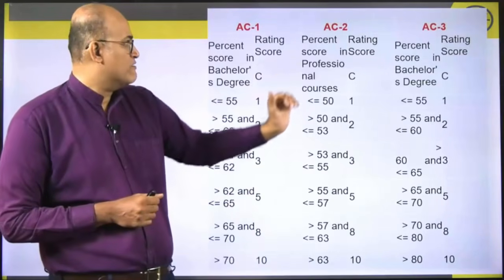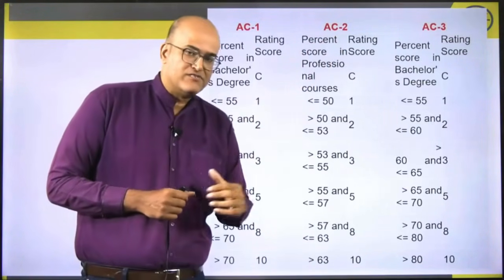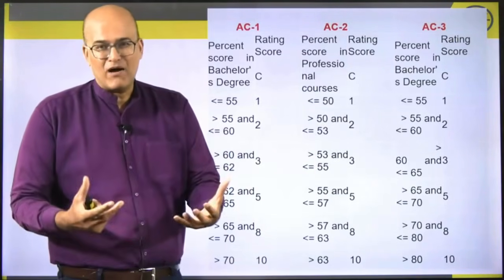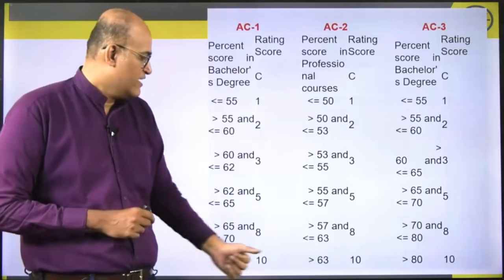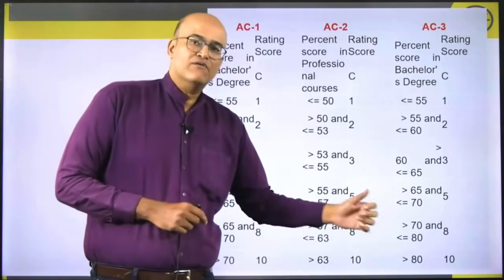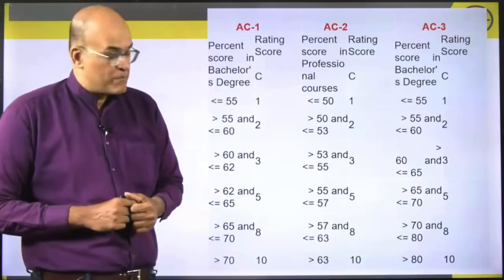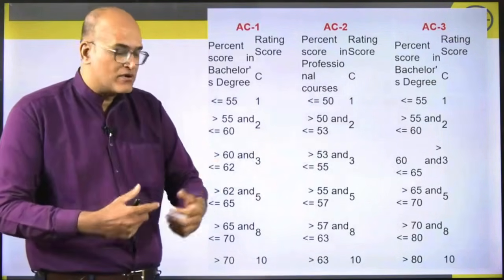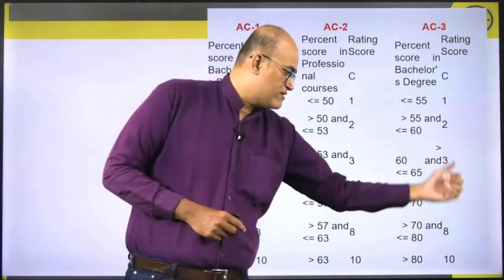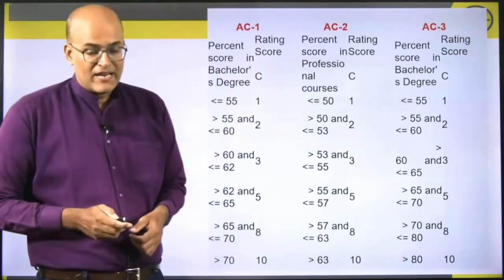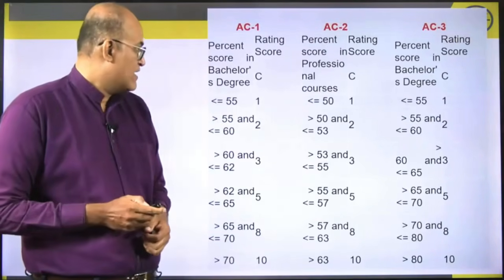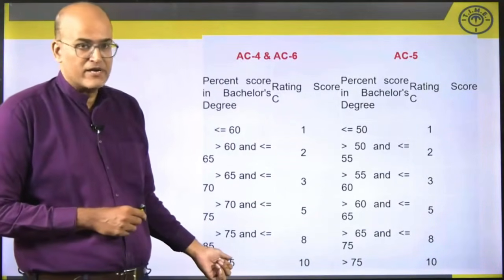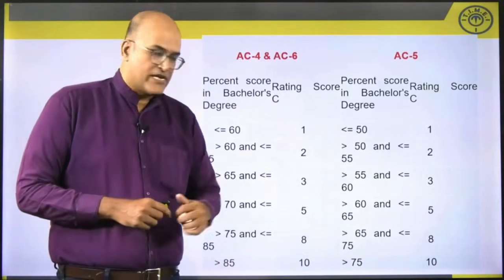Whereas people who have done their professional courses, chartered accountancy, etc., these are very, very difficult streams to score marks in. They are very low scoring areas. That's the reason if you get more than 63% marks, you will be given the same 10 marks weightage. People who do their BCom, BBA, etc., these are comparatively much higher scoring areas. So you need to get more than 80% in order to score 10 marks. Whereas engineering happens to be a highly scoring area. That's the reason you will observe more than 85% would be the requirement in engineering to get those 10 marks.